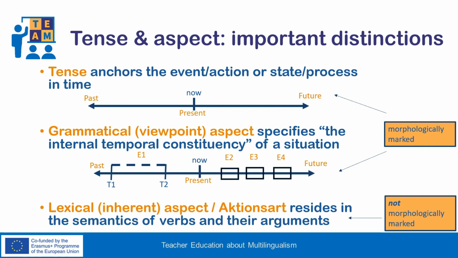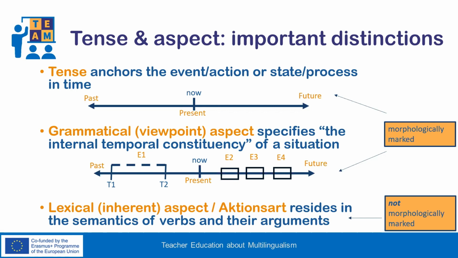Grammatical or viewpoint aspect specifies the internal temporal constituency of a situation. That is, aspect does not relate the time of reference to some other time, but it conveys other temporal information, such as the duration, as in the case of the event E1, during the time interval which lasts from T1 to T2, or completion and frequency, as in E2, 3, and 4, which illustrate repetitive events.